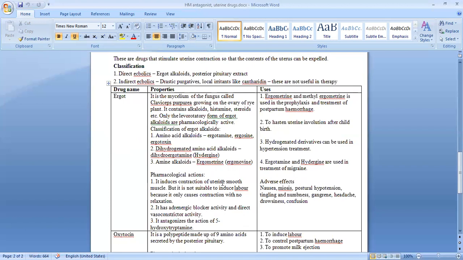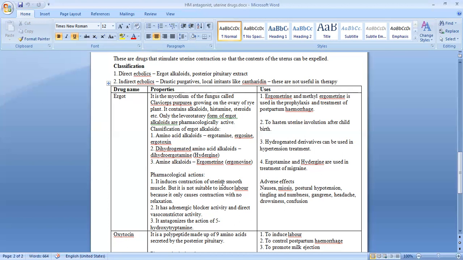Now, these ergot alkaloids are used, as the name indicates, we are saying they are oxytocic in nature. Because they are oxytocic, they will cause contraction of the uterine smooth muscle. But what happens is that the action of this ergot is such that it will cause contraction, but there is no relaxation after the contraction.